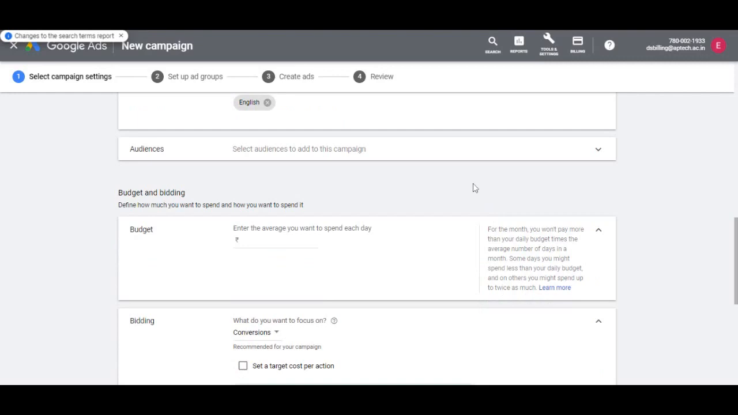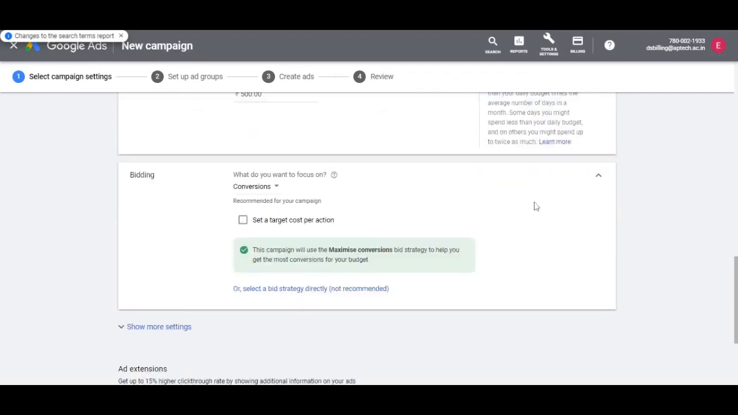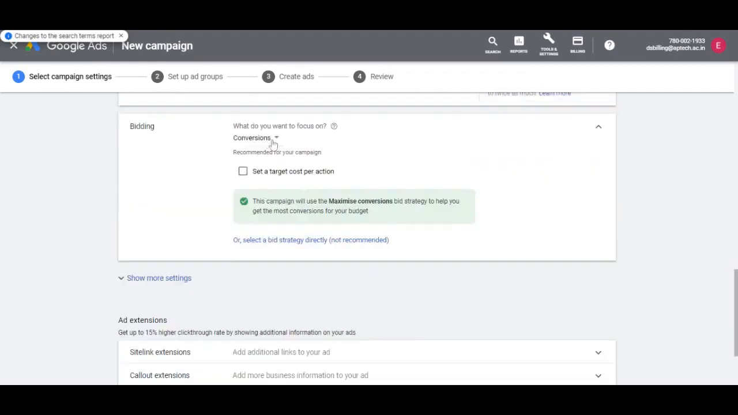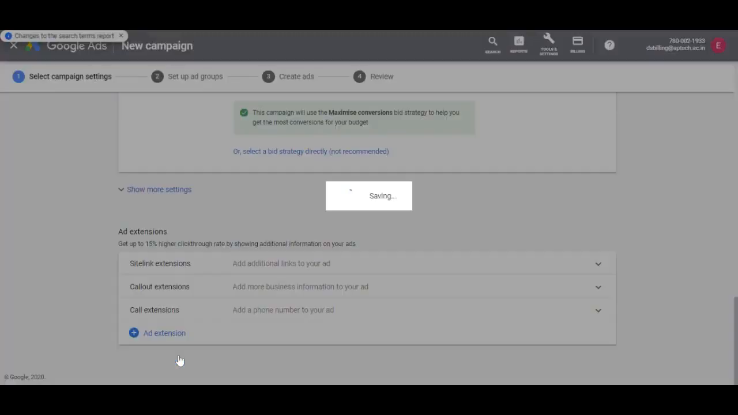So now let's add an amount we can spend daily on this campaign. Let's keep it to 500 for now. Under bidding options, select conversions as our focus is to get more users to fill up the inquiry form online. We can skip ad extensions for now. We can add them later when we learn more about ads and their structure. So click on save and continue. And our campaign is now created.